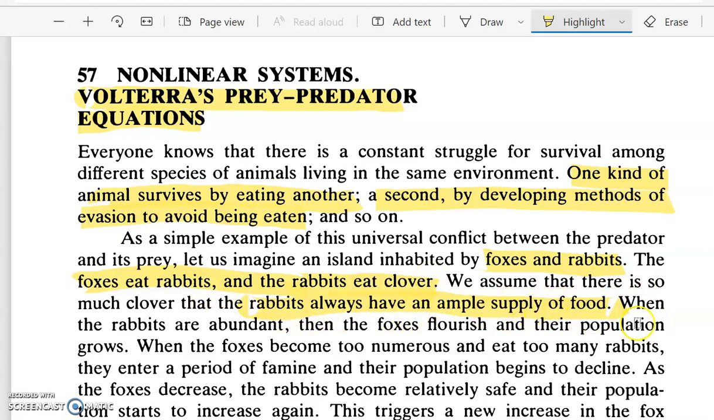Now we will see how the problem arises, or how we formulate the equation. Our population has foxes and rabbits. Now since the rabbits have an abundant supply of food, they will have the food and they will grow in population.